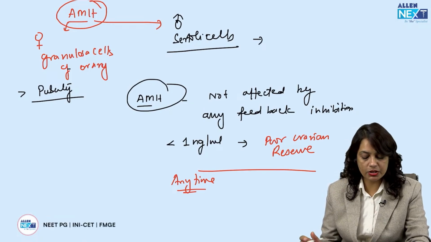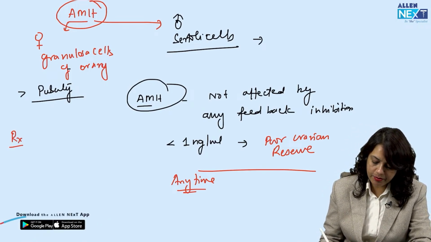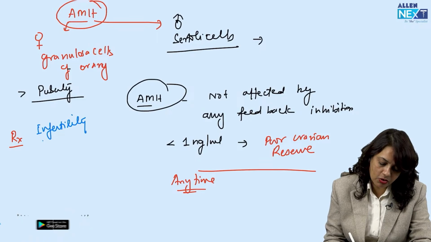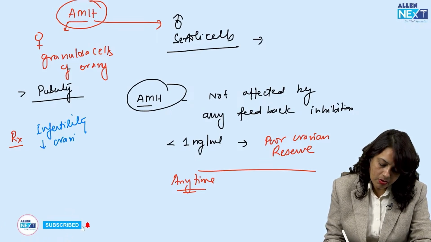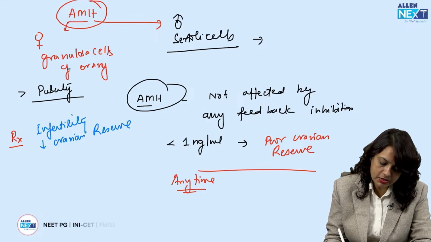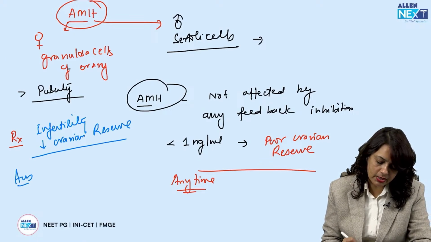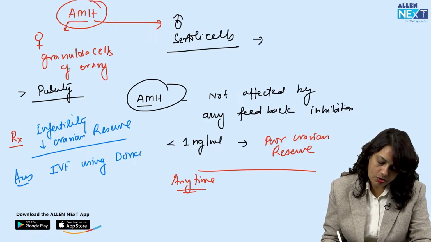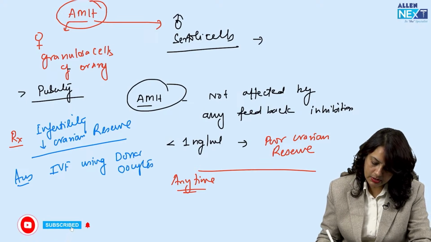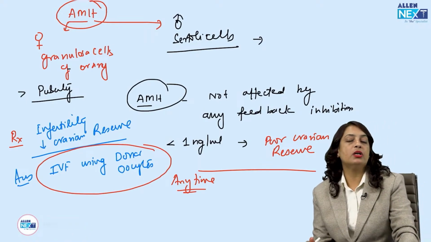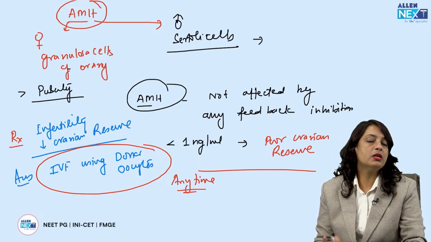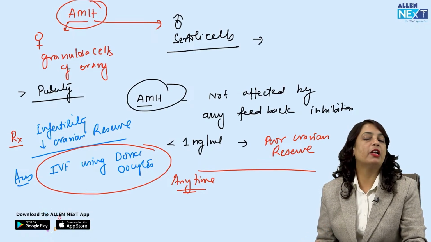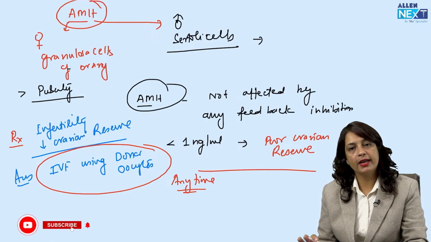Suppose there is diminished ovarian reserve, what is the treatment for infertility in such cases? The answer to this question is doing IVF using donor oocytes. You should remember these things, because such questions are very commonly asked in INI-CET pattern exams.